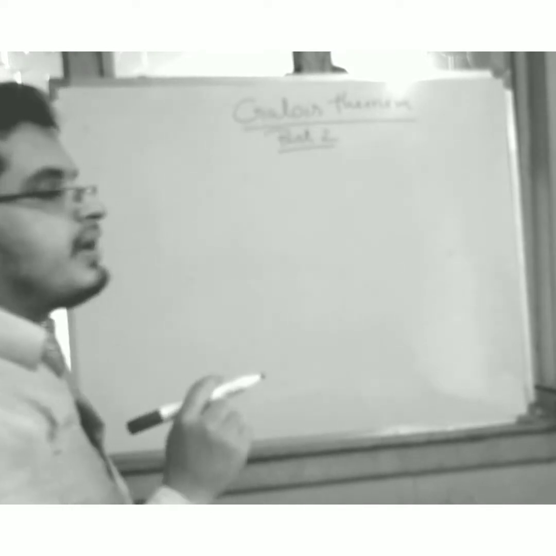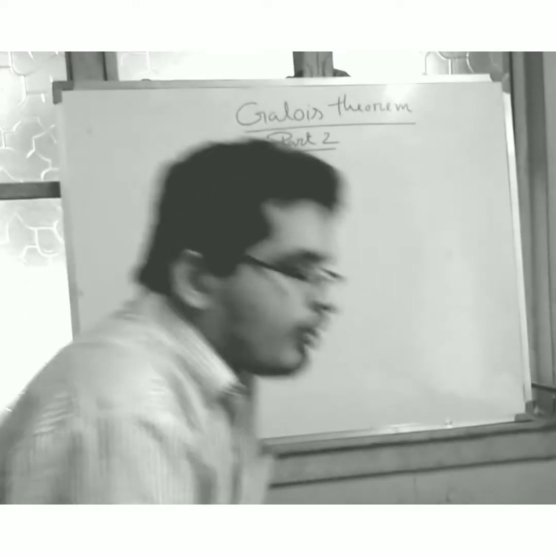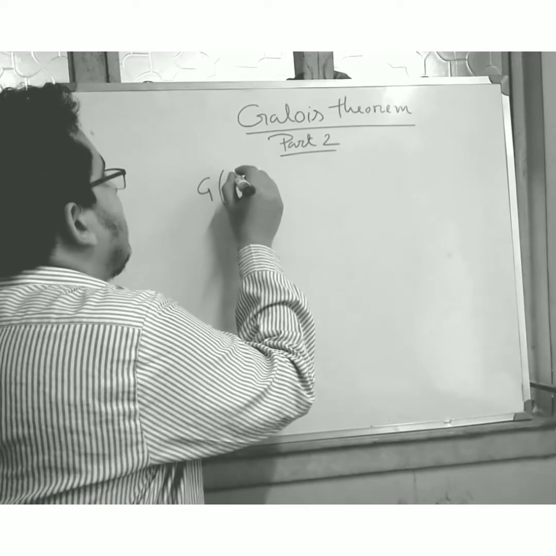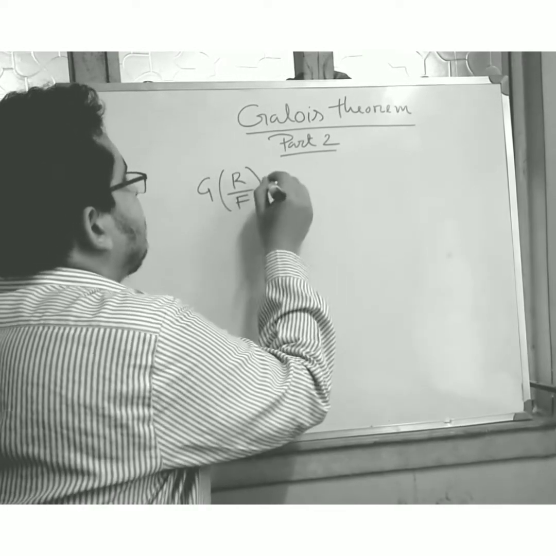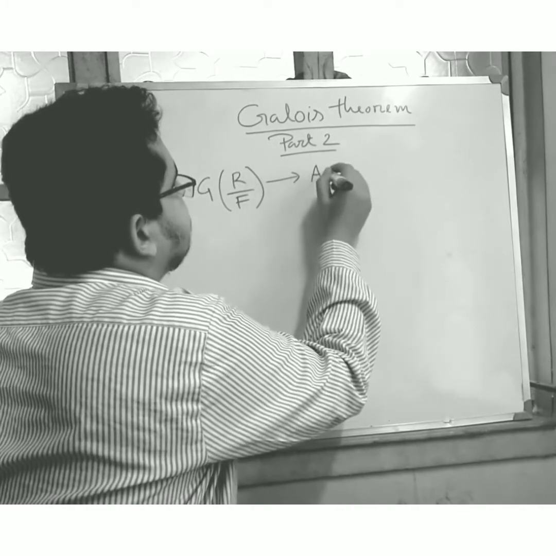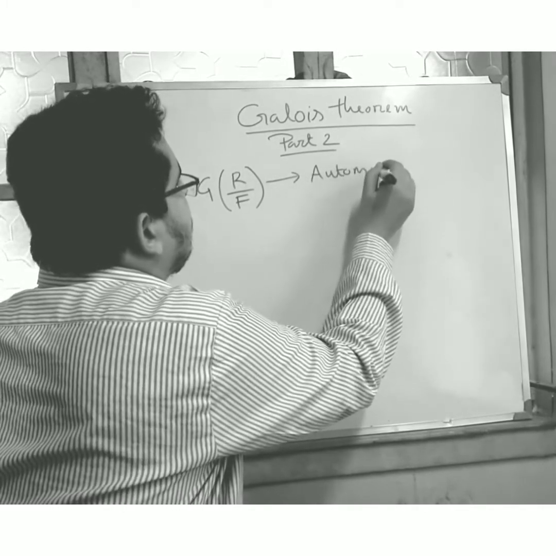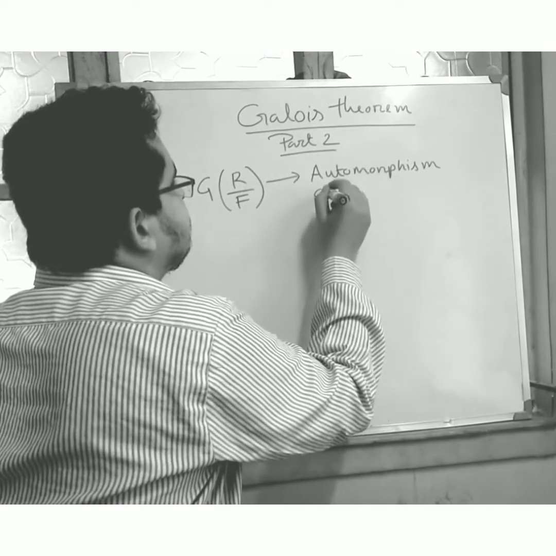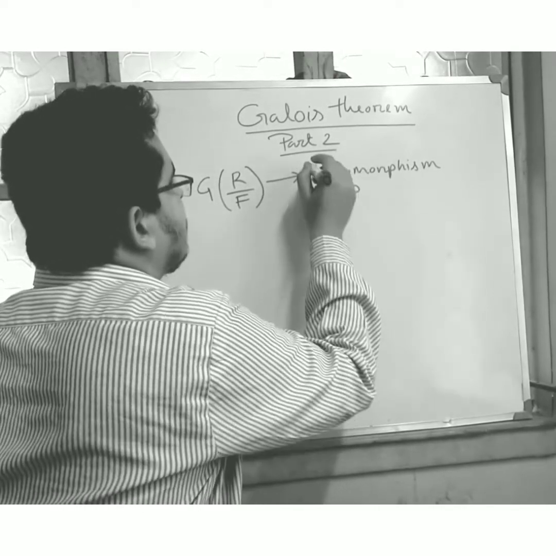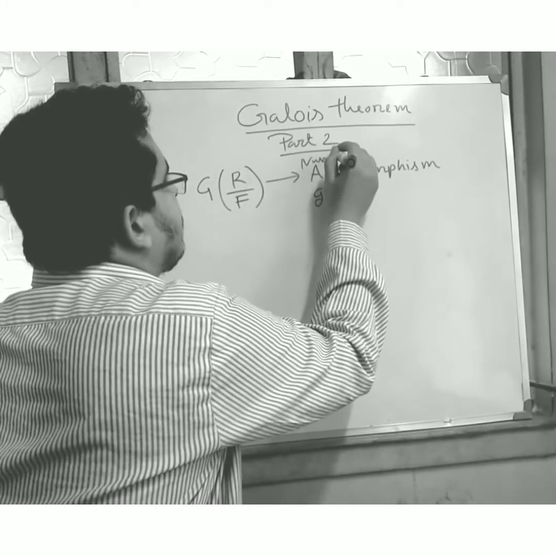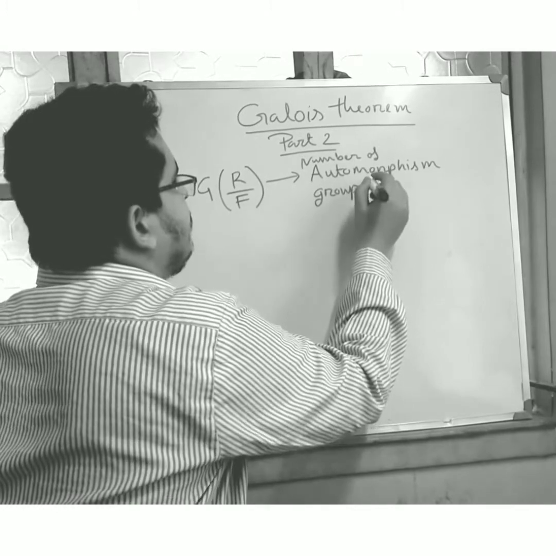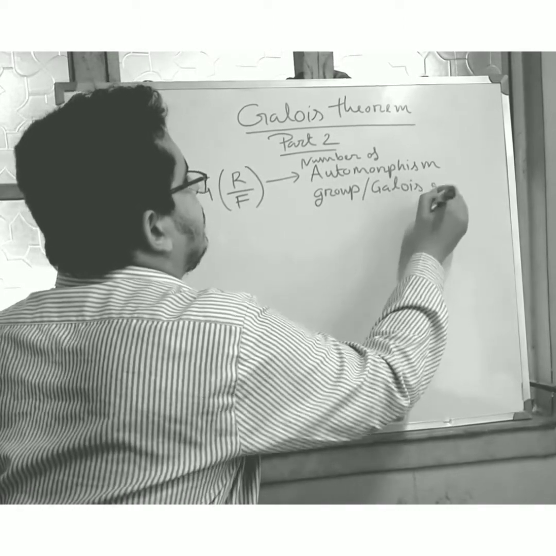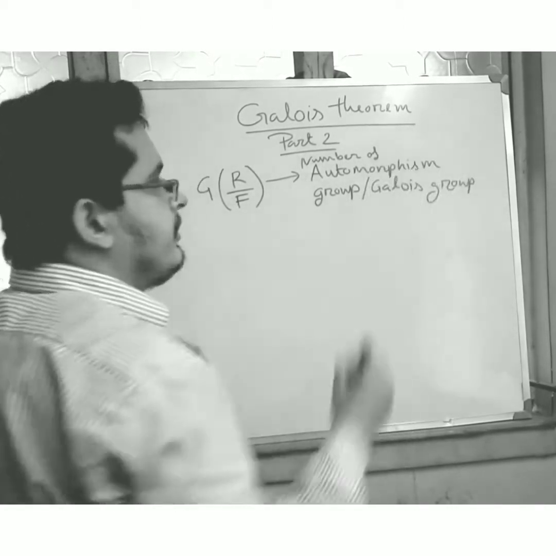So friends, I have already discussed that Galois automorphisms means G equal to the automorphism group, the number of automorphisms, or otherwise the Galois group. The group is the Galois group, friends.